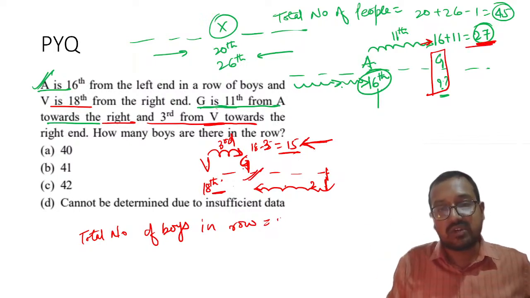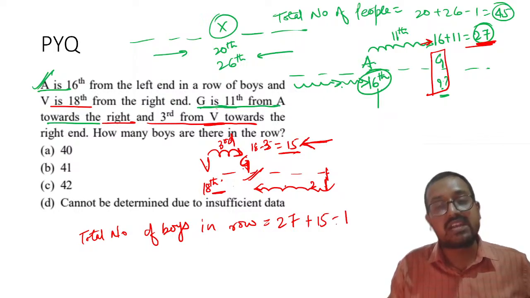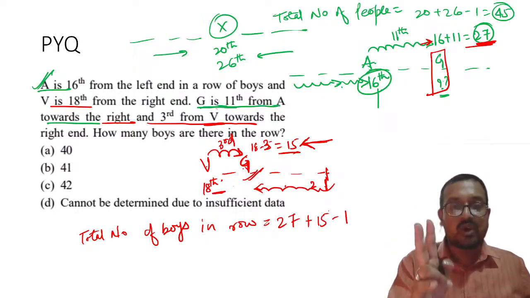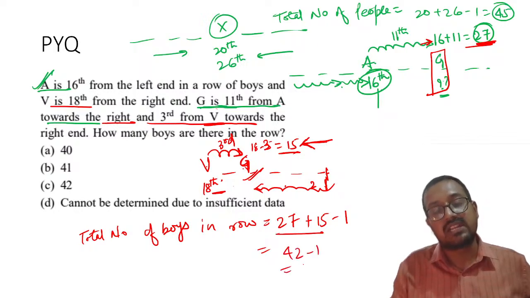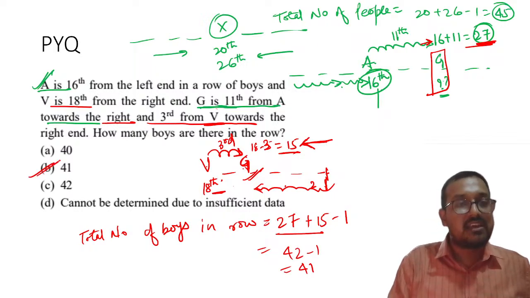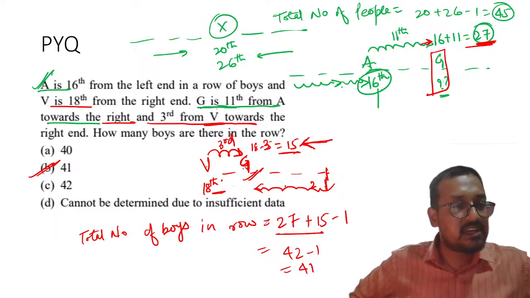G's left side rank is 27 and right side rank is 15, and you have to subtract 1 because G has been counted twice. So 42 minus 1 is equal to 41. Is it clear to everyone?